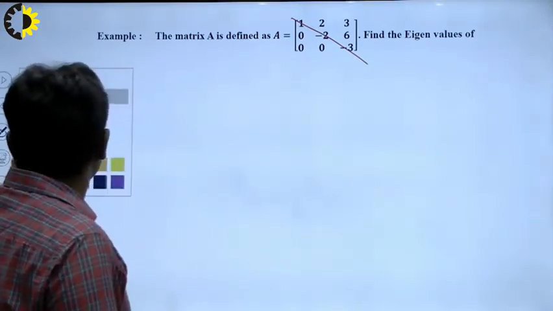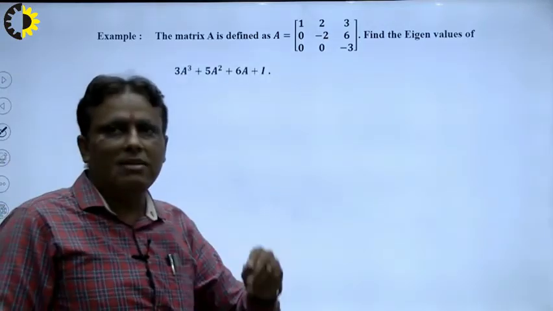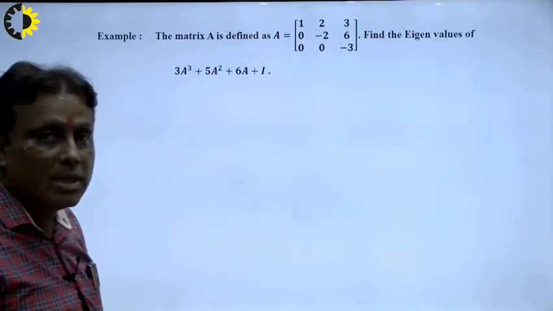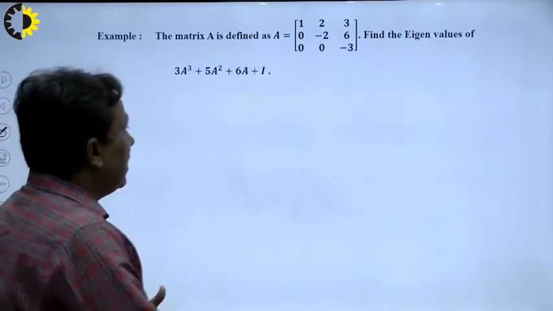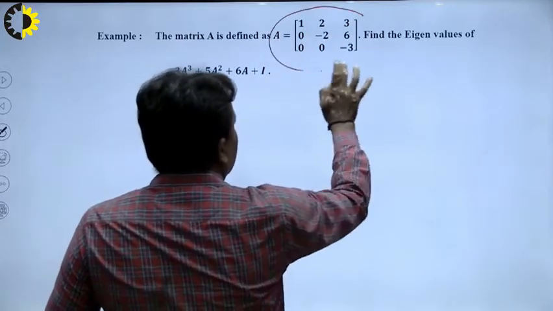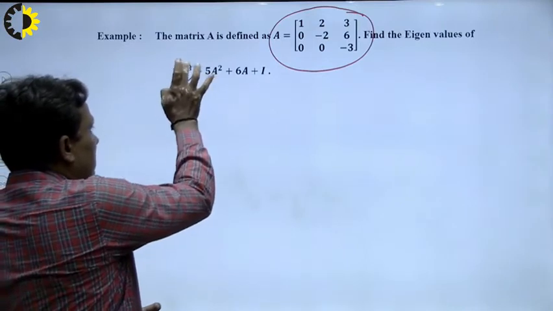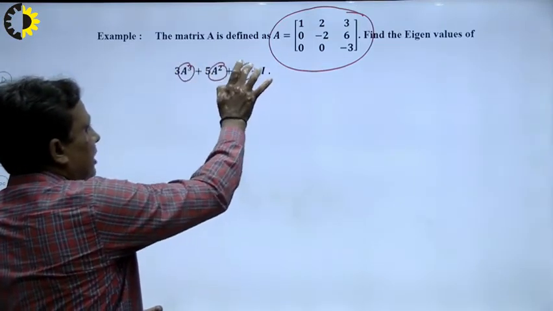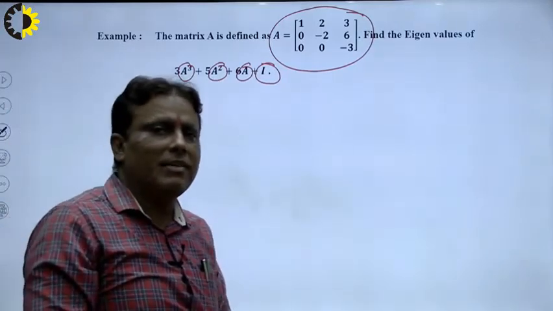So in this way we can find the characteristic equation, and the question is to find the eigenvalue of 3A cubed plus 5A squared plus 6A plus I. If we calculate the eigenvalue of this, we can easily calculate the eigenvalue of each term. The eigenvalue of the identity matrix is always 1.